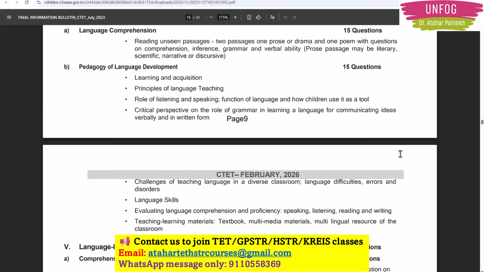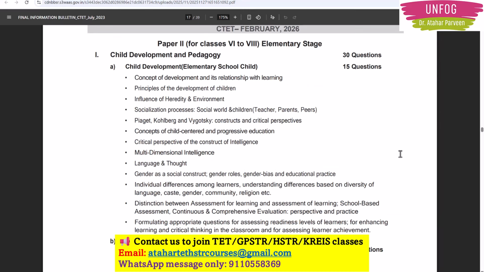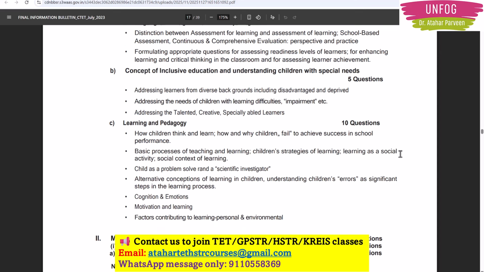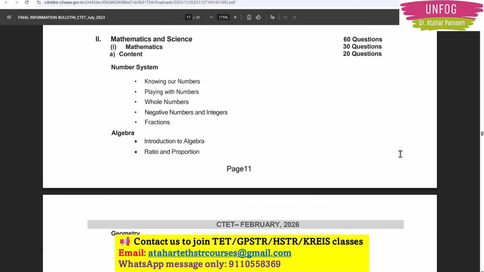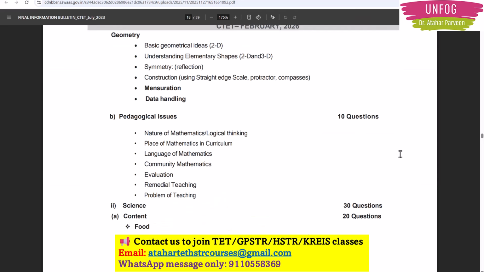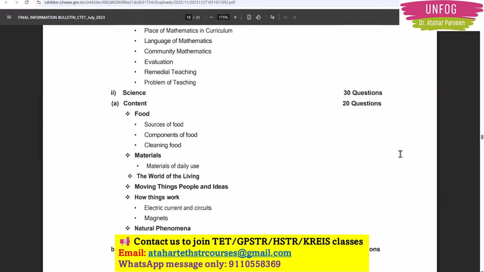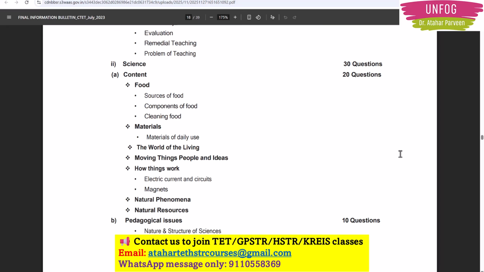Talking about paper 2 also, let us have a look. CDP, same things only I can see, which they ask every time. Maths, same topics: number system, algebra, geometry, pedagogical issues, all that. And Science also has the same topics, which is the old syllabus of Karnataka TET.